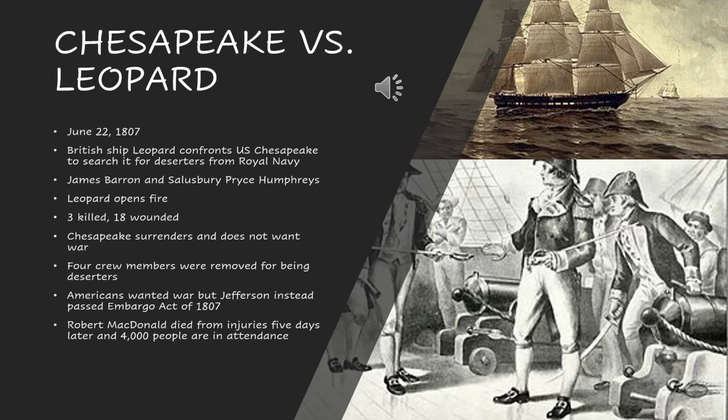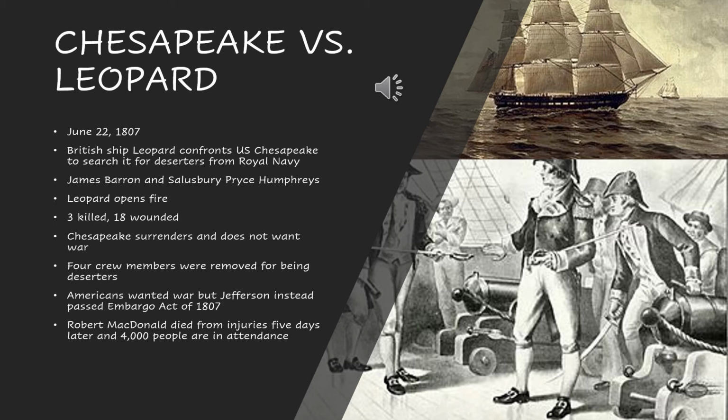They don't want to get involved in anything with either of these nations, and the British happened to be impressing American ships, forcing people to fight in their Royal Navy. A lot of these people that were forced to fight in the Royal Navy, that were American citizens, end up escaping from the Royal Navy, coming back to the United States, or even just escaping from Britain in general and going to the United States to avoid being involved in this war. And now the British are sending out ships to find these deserters and bring them back to the Royal Navy and essentially punish them for even deserting in the first place.